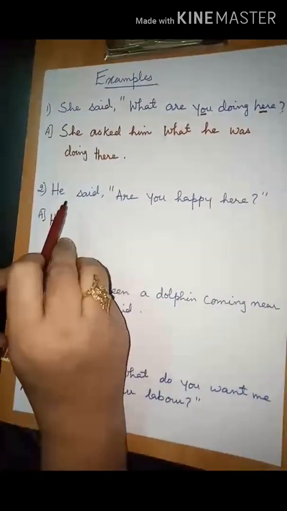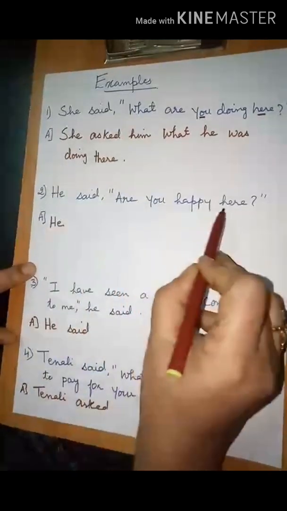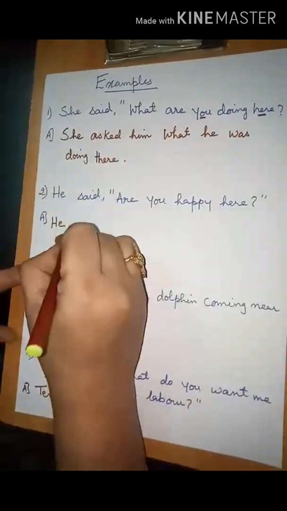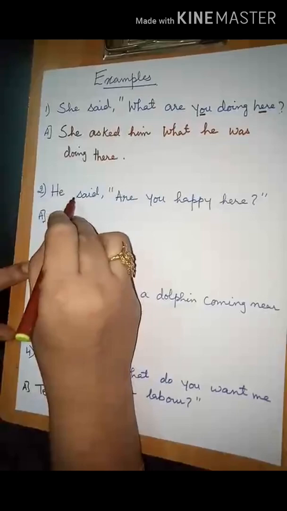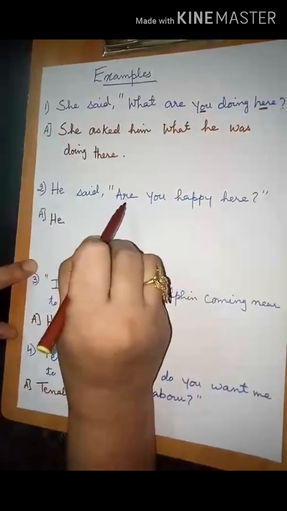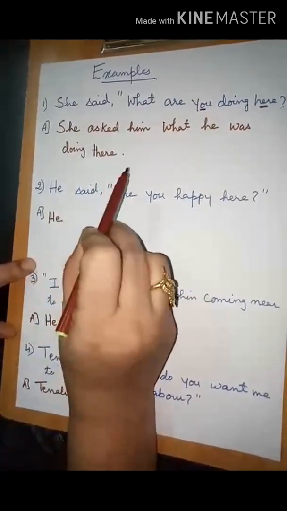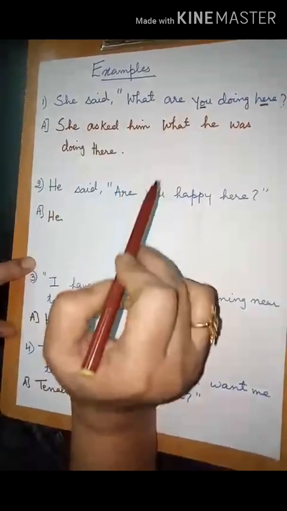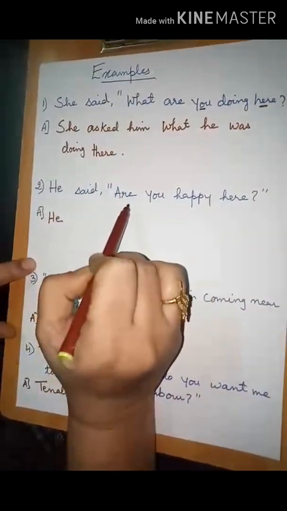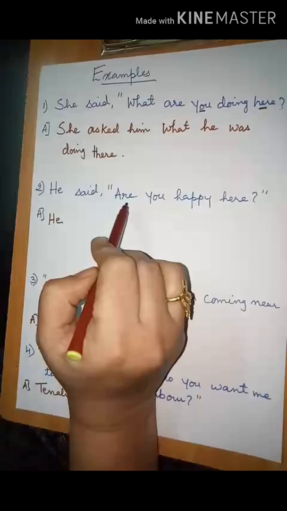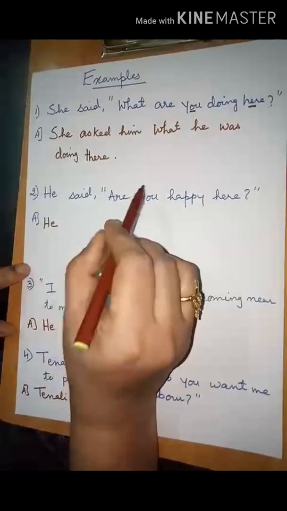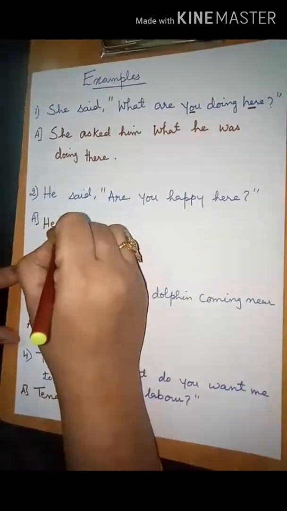Now, second example, he said, "Are you happy here?" Now it is a yes or no type question. So we don't have a WH word, question word here. So what we will use here, if or whether, and as he is inquiring, we will introduce the word inquired.